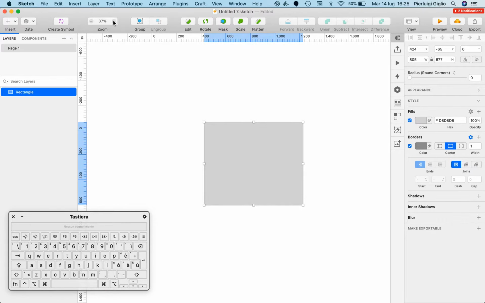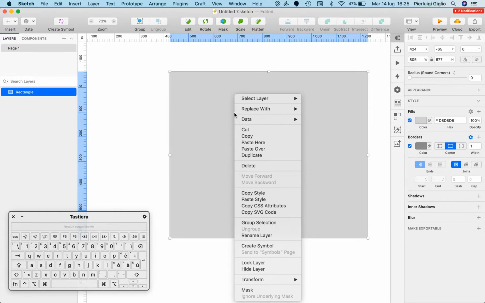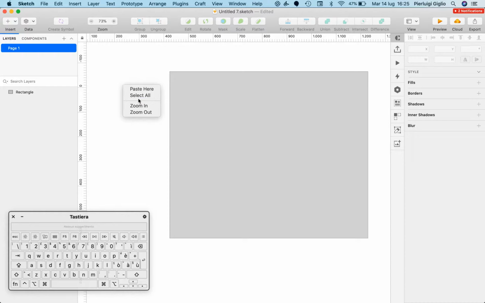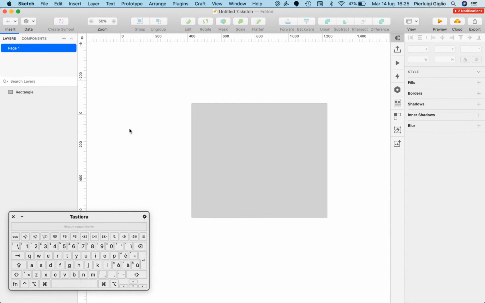Another option which you have is you can use the zoom in and zoom out tool over here on the top left of the toolbar. And if you deselect an element, you can always just right click anywhere in the artboard and you can zoom in and zoom out directly from here.